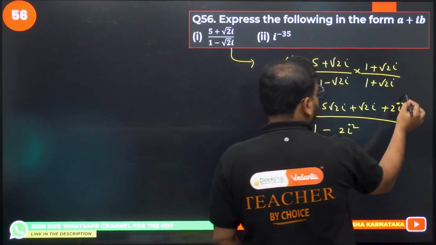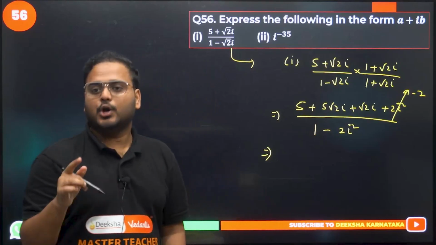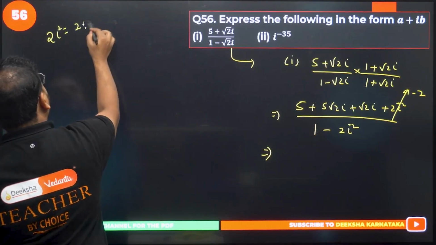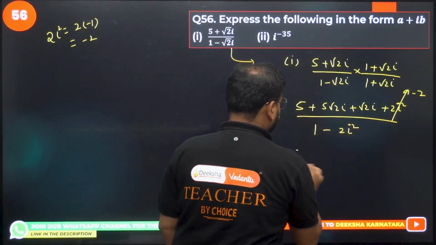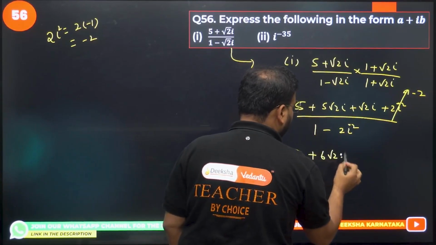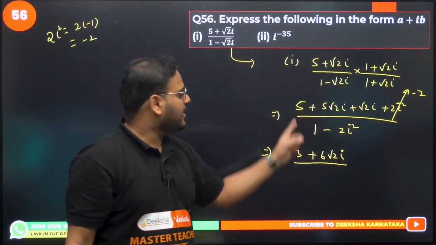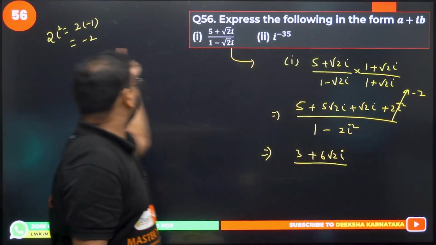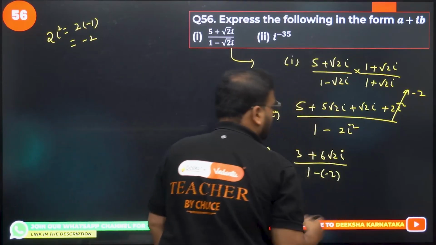How much is this going to be? Minus 2. 2i square is how much? 2i square is minus 2. 2i square is 2 into minus 1. How much is that? Minus 2, okay? So I'll have 5 minus 2, which is nothing but 3, and 5 root 2 plus root 2. So 6 root 2i. Have a look. 5 minus 2 will become 3, and 5 root 2 plus root 2 is 6 root 2. 2i square is nothing but minus 2. I have explained over here. Okay. Same way it will become 1 minus of minus 2. How much is the answer going to be?